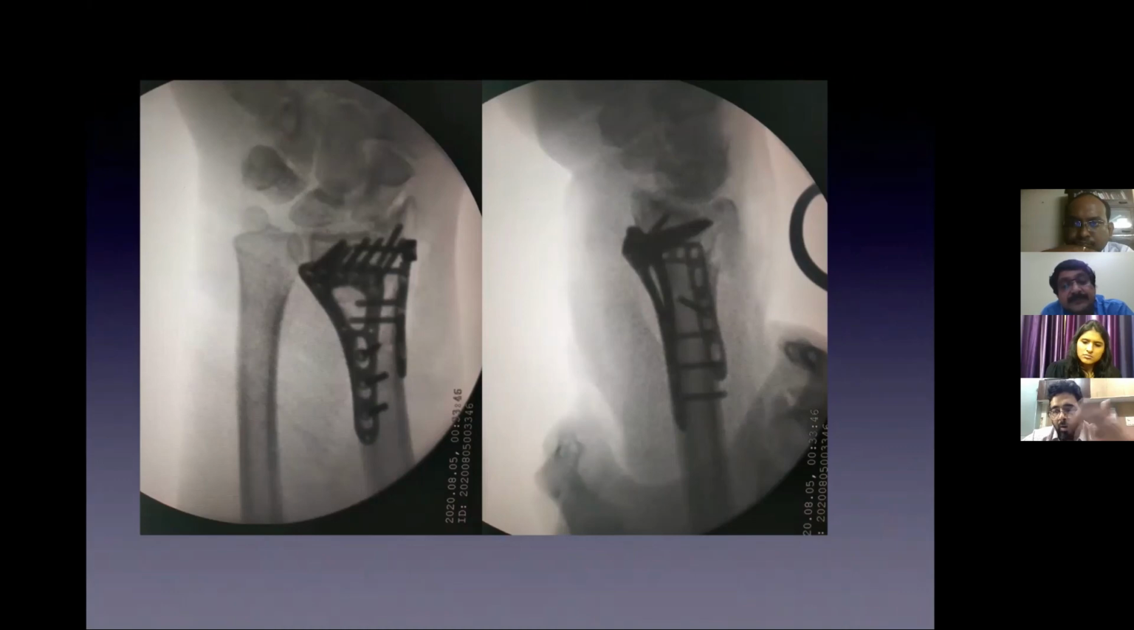We found the dorsal fragment was stable with a volar plate. Nowadays we can catch hold of the dorsal fragment through a volar applied plate, catching them through the screws. So we were pretty much satisfied with the stability of our construct and of our reduction. So this is the final image.